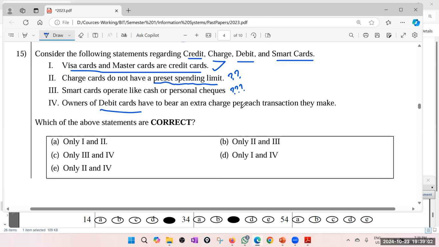Have to bear an extra charge for each transaction they make. No. Why? Because it's your money. Debit card is your money. So I will definitely take out those having 4. I take this out, because 4 I feel is definitely wrong.